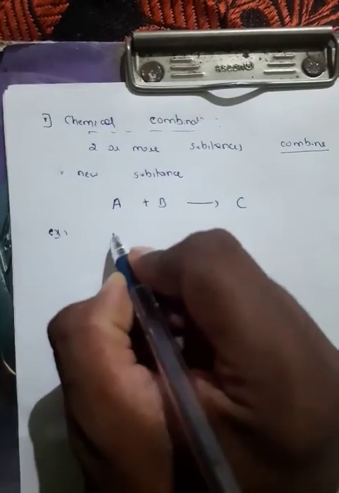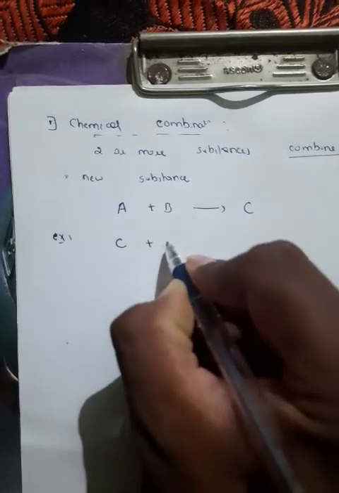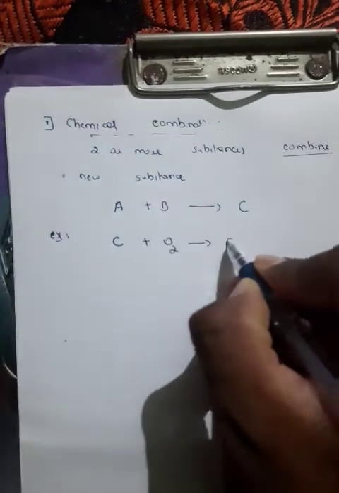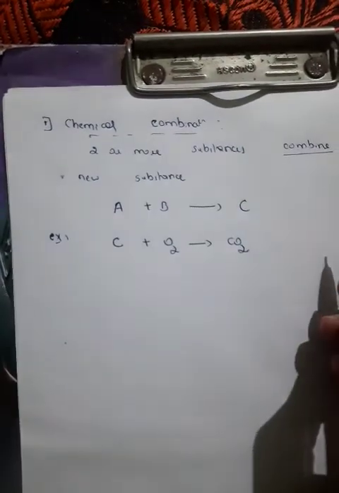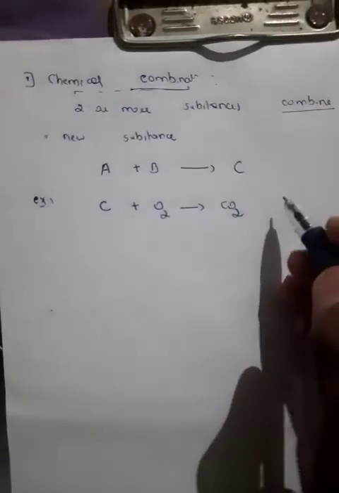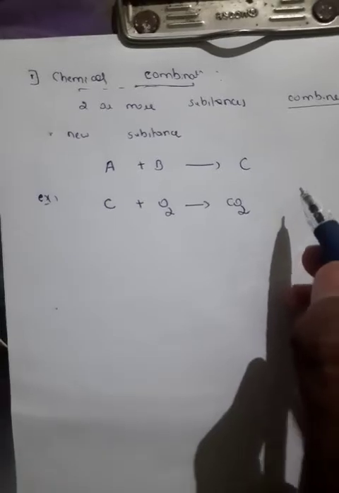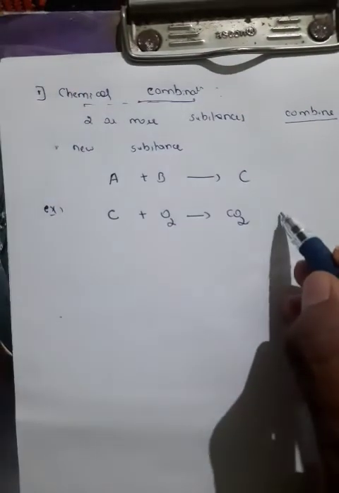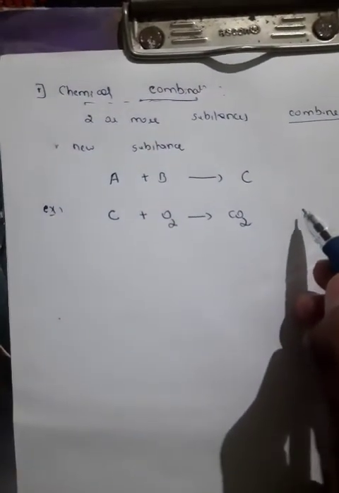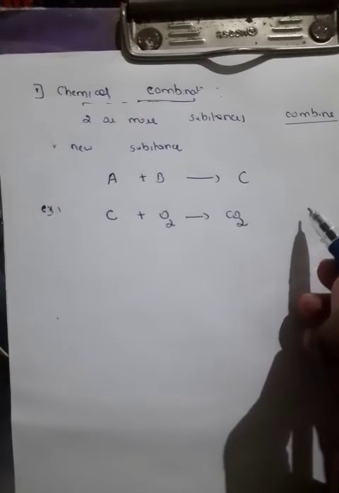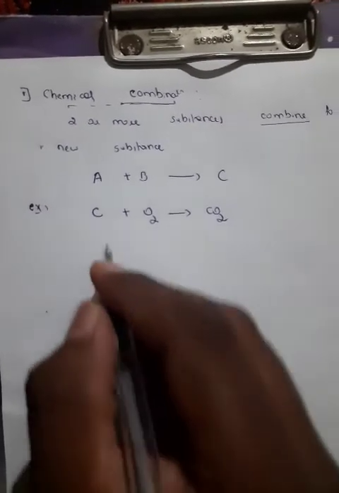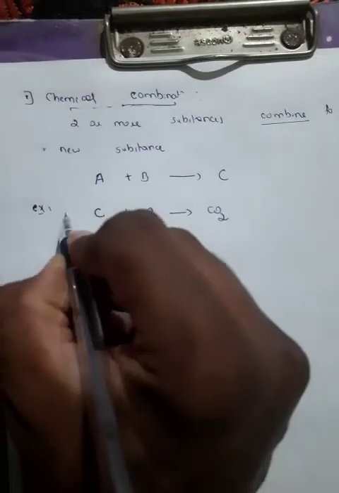One example we already saw is carbon. When it reacts with oxygen, it forms carbon dioxide. So this is a combustion reaction. There is one more name for this: it is a combination reaction, and it is also called a combustion reaction.